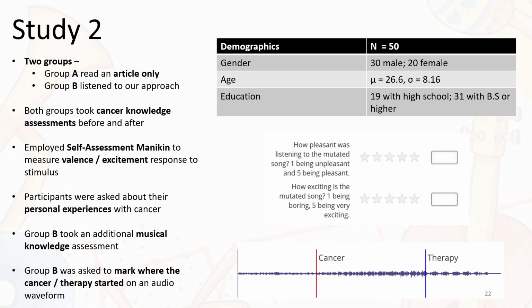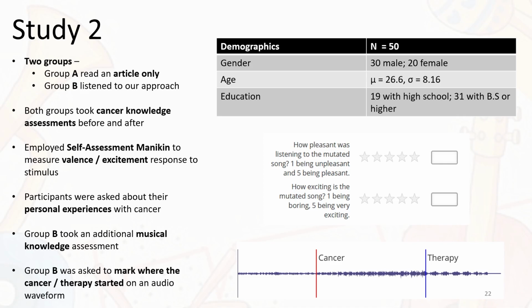In our follow-up study, we split 50 participants into 2 groups. Group A read an article about cancer, and Group B read the article and listened to a mutated piece. To objectively measure how much people learned from our study, we asked participants to fill out questions based on the article. We also employed the self-assessment mannequin to measure the valence and excitement of participants after they had listened to the music. Both groups were also asked about their personal experiences with cancer.